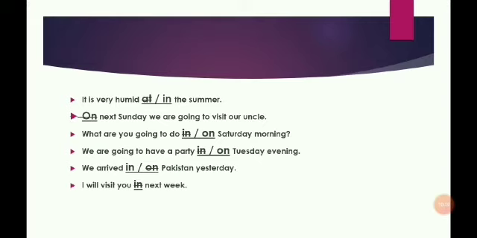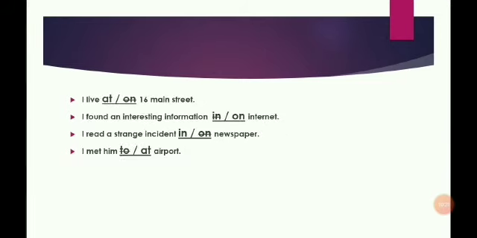So this is the exercise. This is on page number 26. So I have written the correct answers for you. So what is your homework? Okay, there is another also, but these sentences: I read it on the internet. I read a strange incident in the newspaper. I met him at the airport.